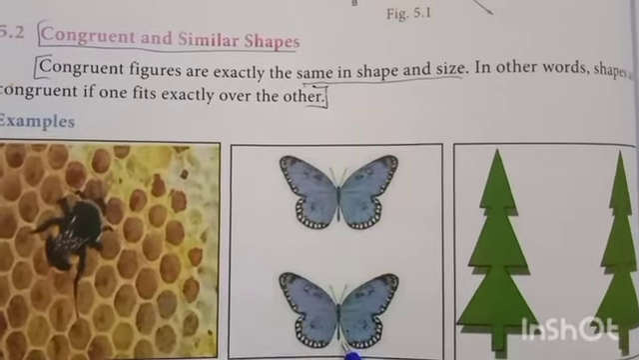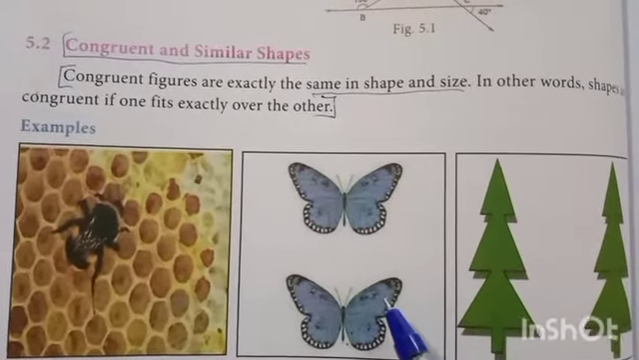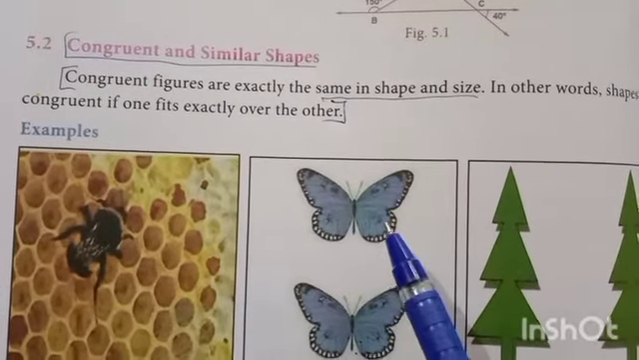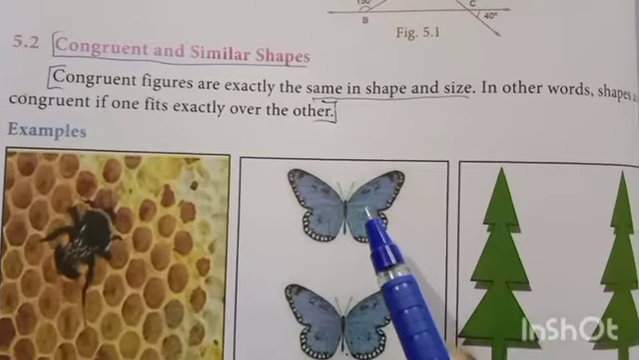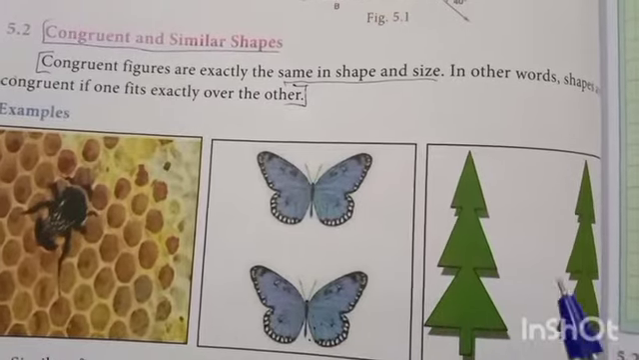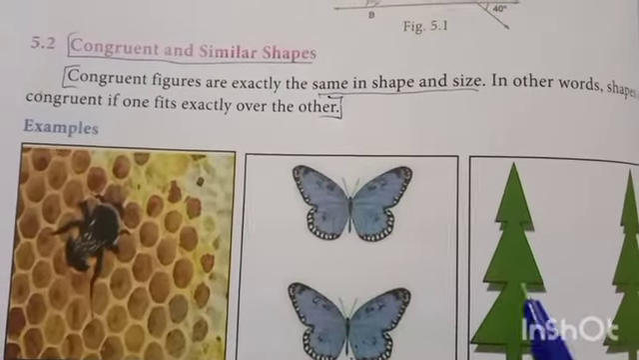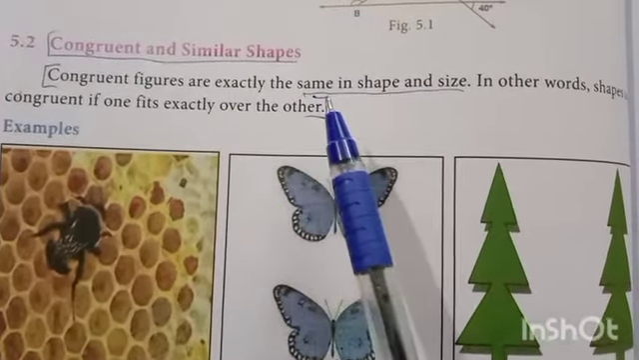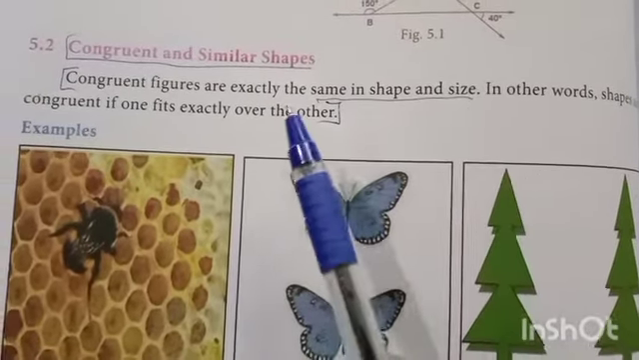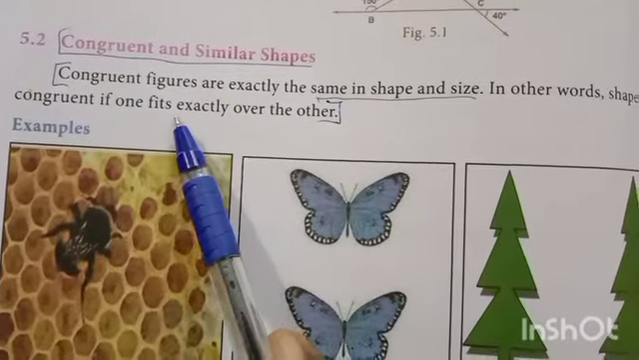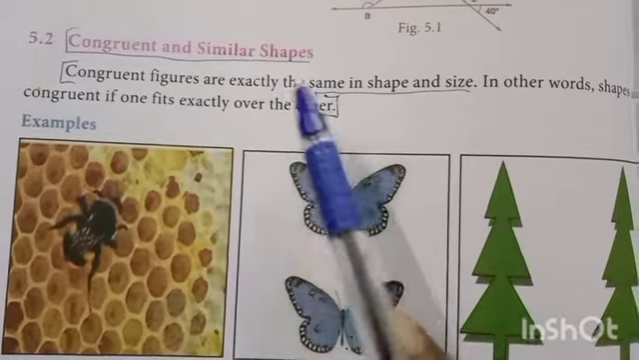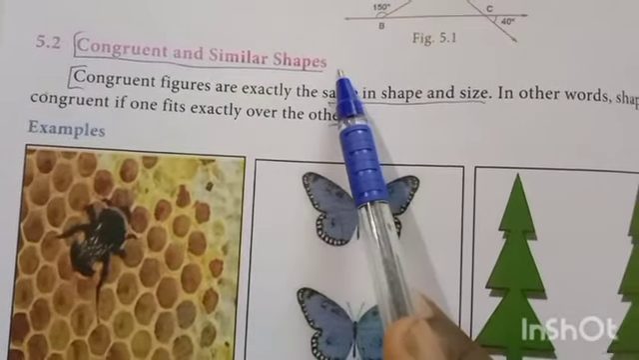Same shape and size. Then the shapes fit exactly over the other. See this picture also. These are congruent. So what is the meaning of congruent? Congruent figures are exactly the same in shape and size. In other words, the shapes are congruent if one fits exactly over the other. Next, you have to know about similar shapes.